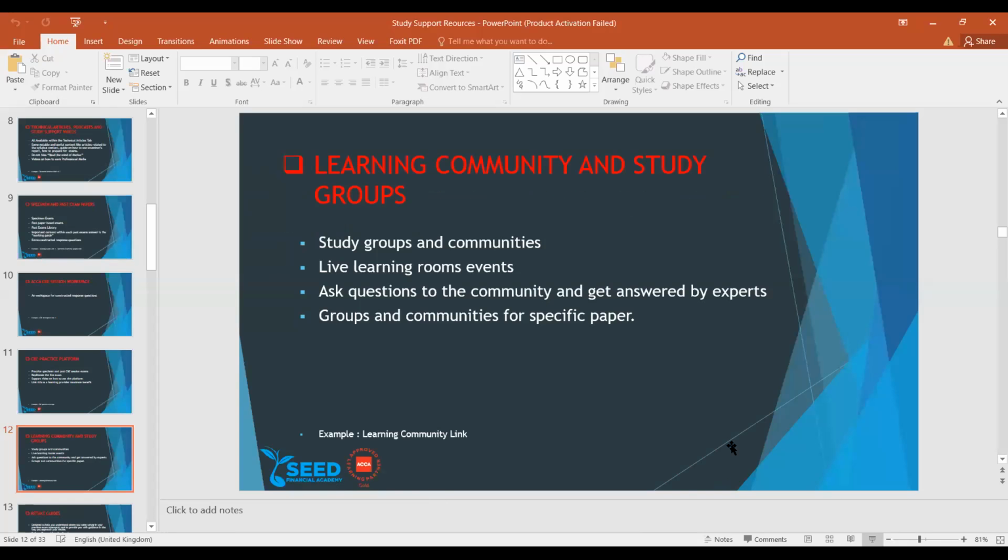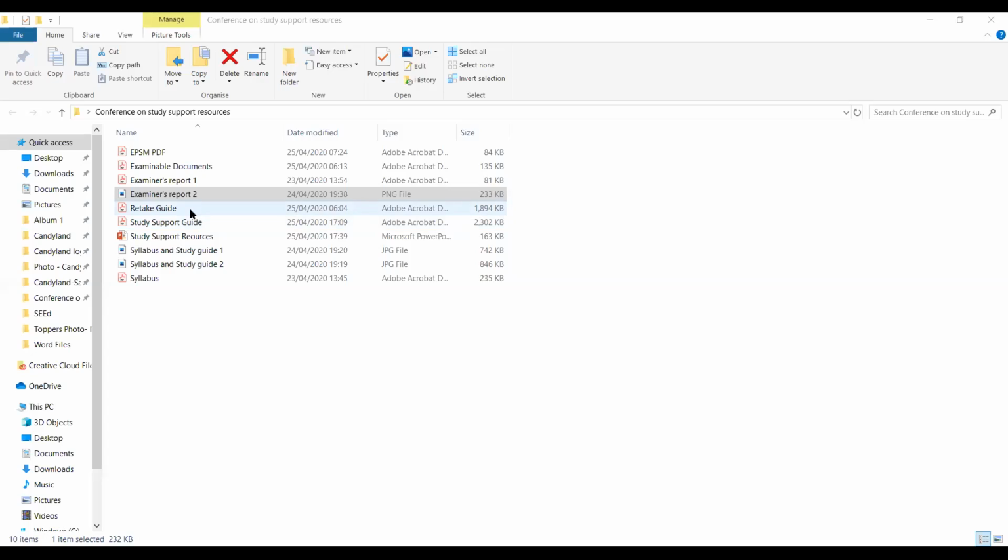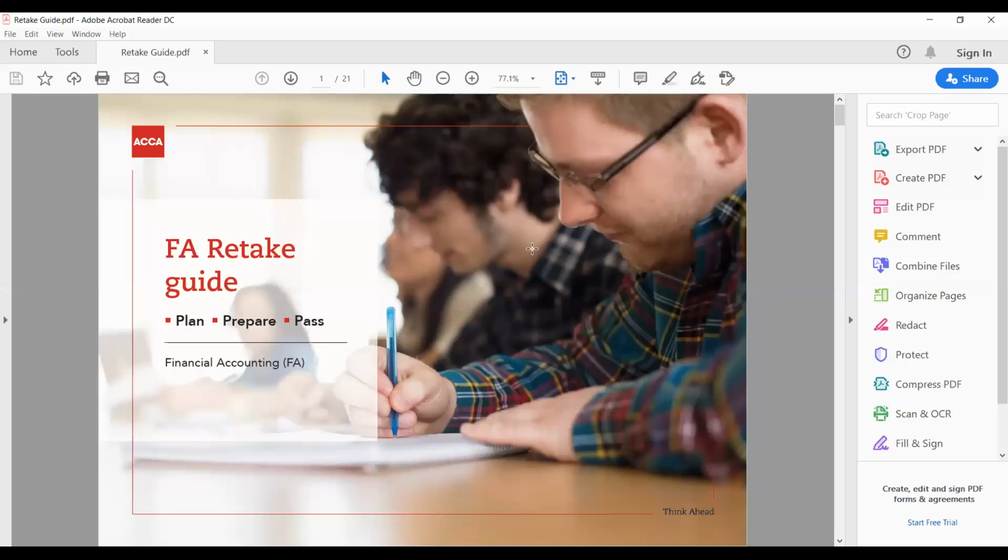Okay, so there's a retake guide here. You see here, retake guide. This is a retake guide. So this is a retake guide for financial accounting. Financial accounting, it talks about plan, prepare and pass.